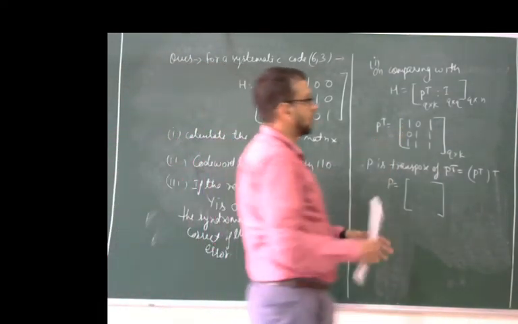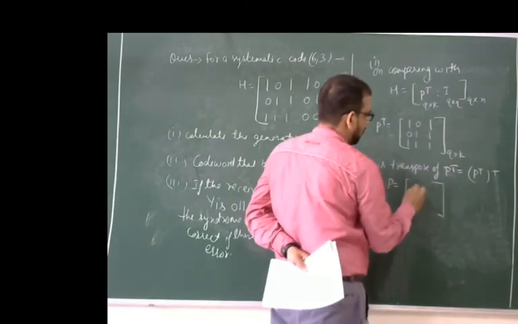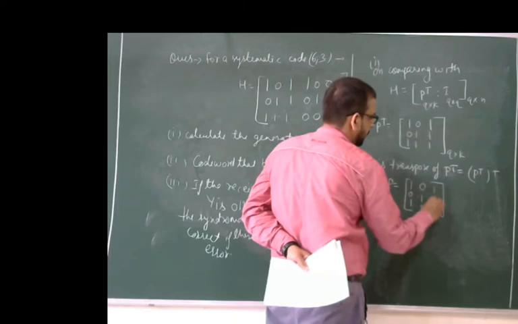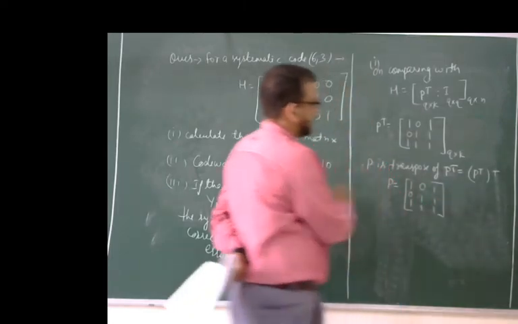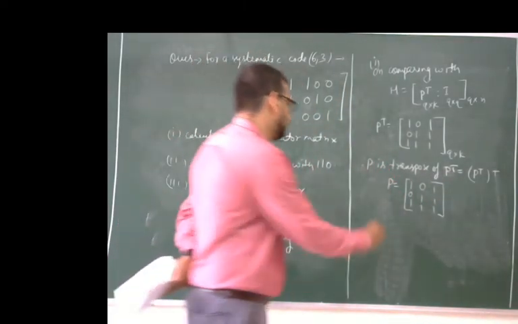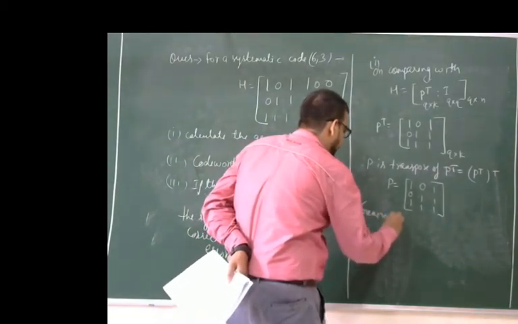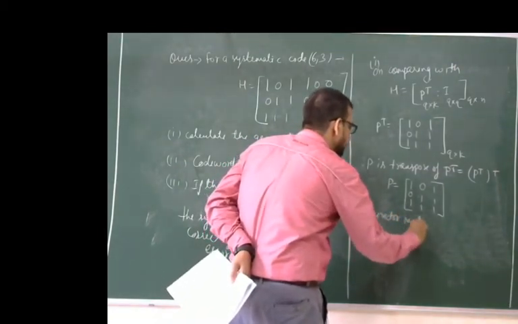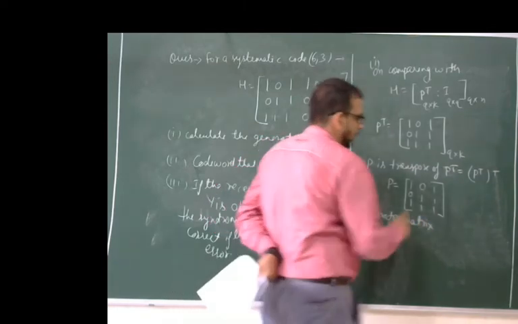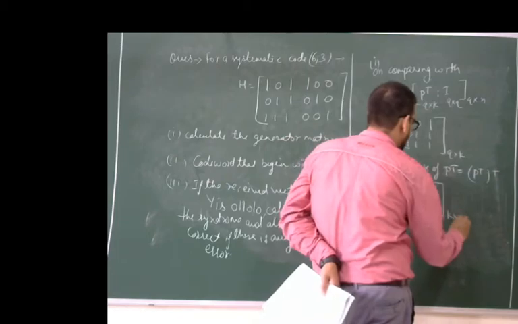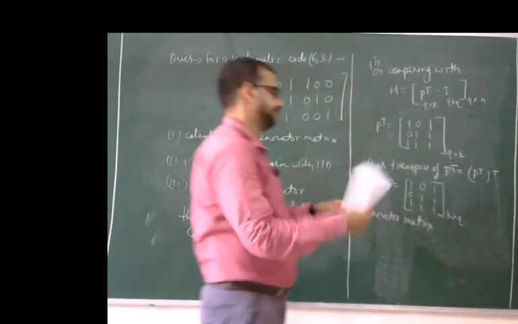If we change the columns into rows, we get 101, 011 and 111. This is the parity matrix. Now what is the generator matrix, the standard format of the generator matrix, and this is of the order K cross Q.